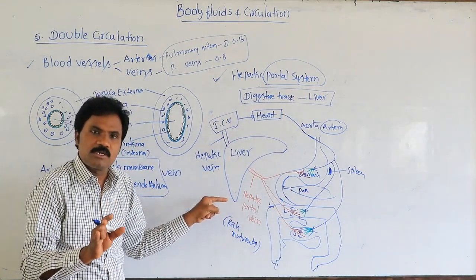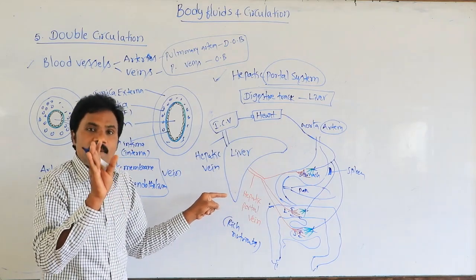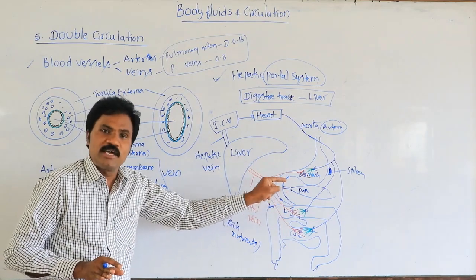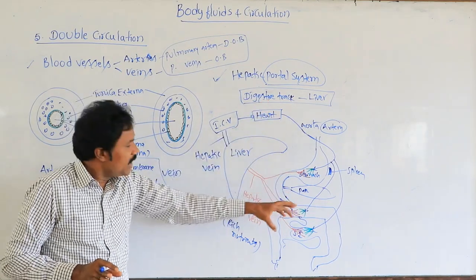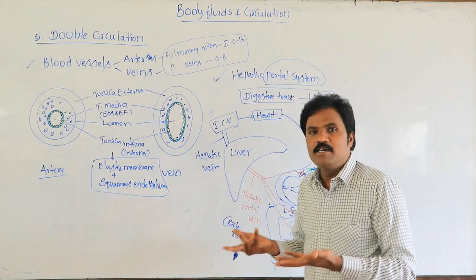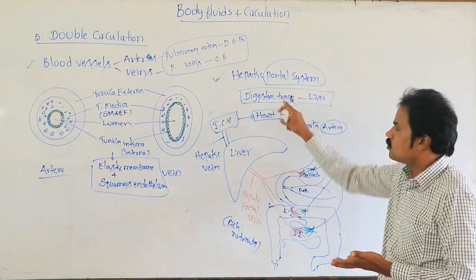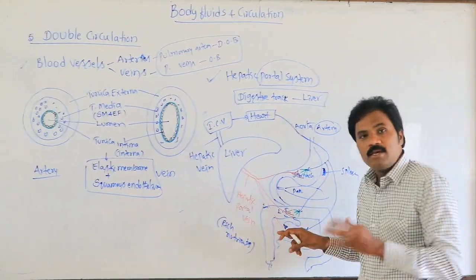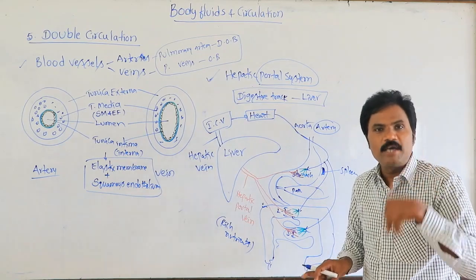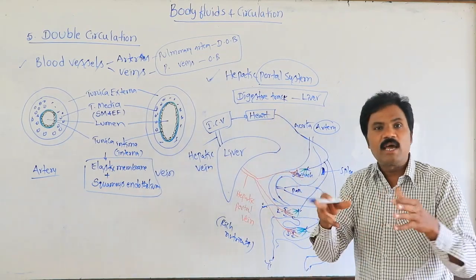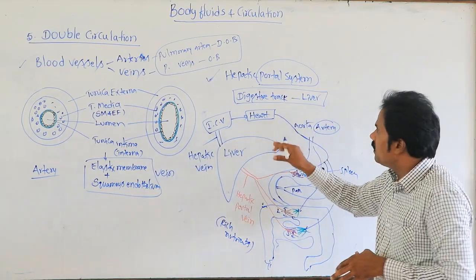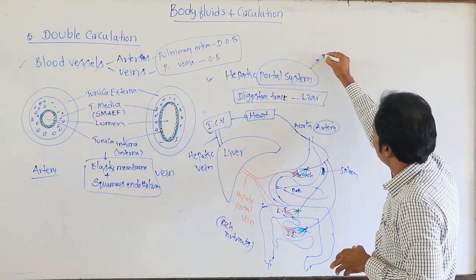What is the hepatic portal system? Before reaching the heart, the blood from the digestive tract supplies the liver, instead of the digestive tract blood directly entering the heart. So what is the benefit? Why does it take place? Why is it distributed in this reverse direction instead of directly to the heart? Because there may be some toxic material, some high-protein material. If a person who has taken a high dose of poison has it enter the heart directly, the heart may be damaged immediately. So to avoid the maximum burden on the heart, what is the benefit of the hepatic portal system? It will be helpful for